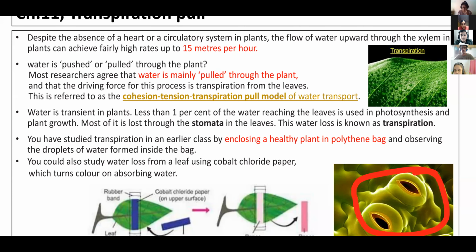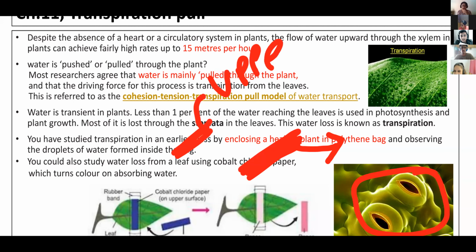So can you tell me more dark color will be observed on which surface? You get more dark color of that cobalt chloride paper on? Yes, right? इस experiment से ये भी हमें पता चलता है कि more dark pink color appears on the lower surface. That means over here more amount of water is lost compared to the which one? Upper surface. Upper surface less pink, lower surface more dark.